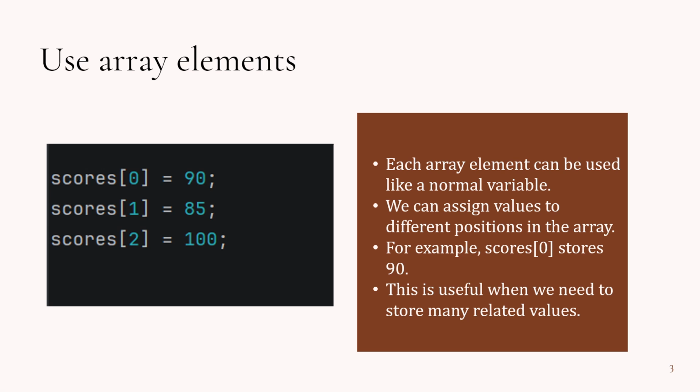Each element works like a normal variable. For example, scores[0] stores 90, scores[1] stores 85, and scores[2] stores 100.